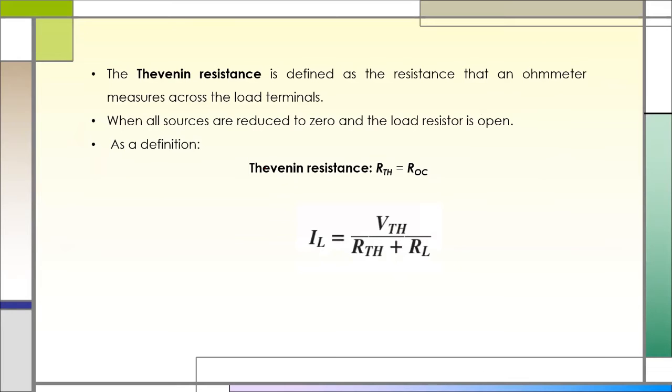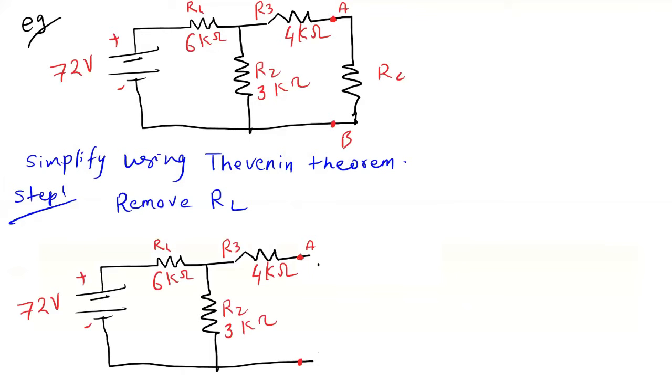So you have to see the equivalent resistance from the direction of the load resistance. Once you have obtained RTH, you can calculate the current through the load, which is the Thevenin voltage divided by RTH plus RL, because these two are in series. Now we will see one example, then it will be clear.